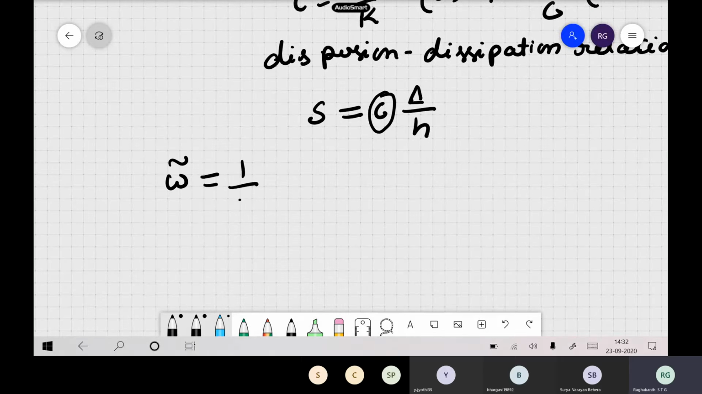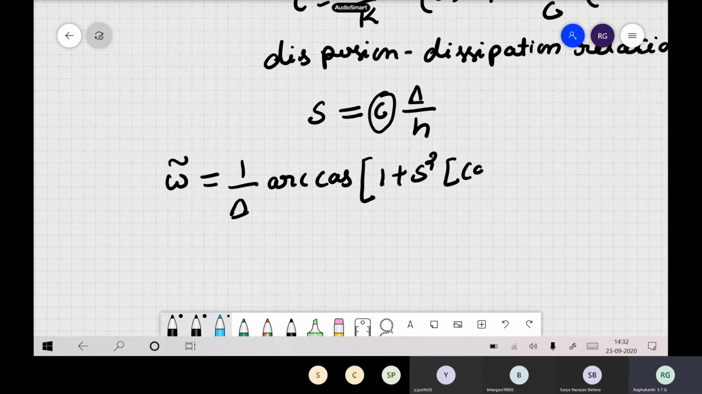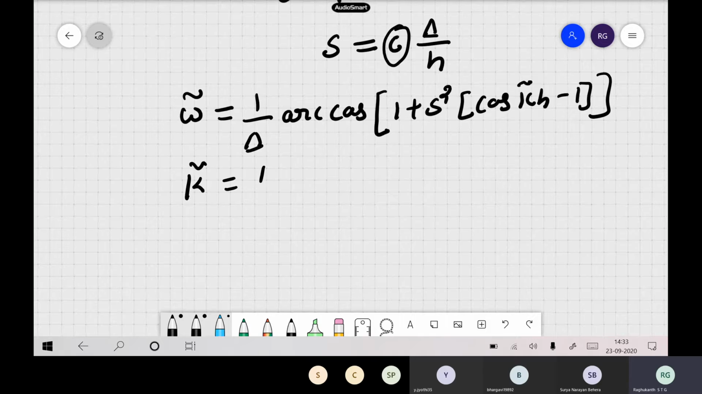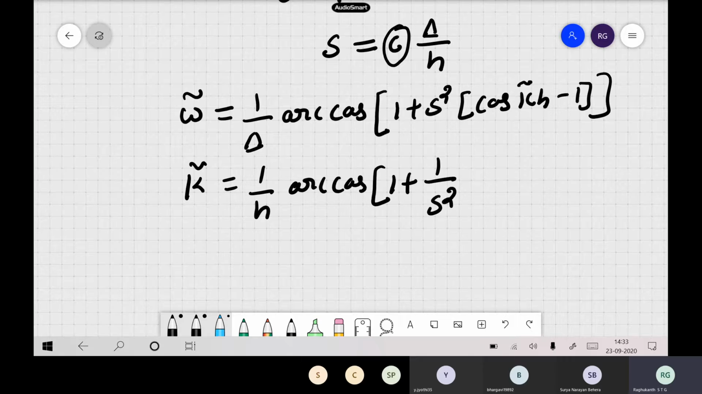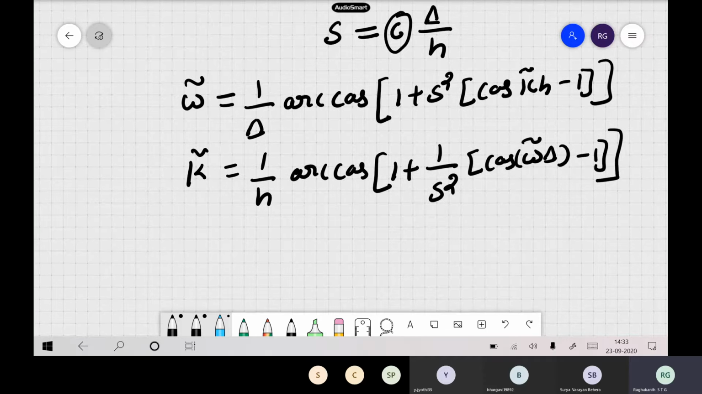So omega hat is 1 by delta arc cos of 1 plus s square times cos kh minus 1. Okay, so you can also write like this. And similarly your k hat, this also will be 1 by h arc cos of 1 plus 1 by s square times cos of omega hat into delta minus 1. So these are our dispersion dissipation relations also.